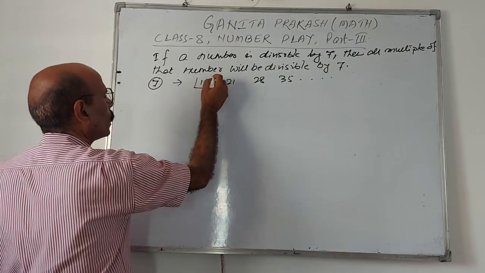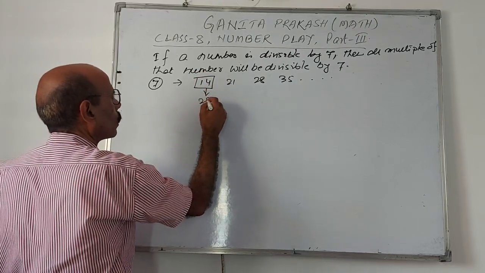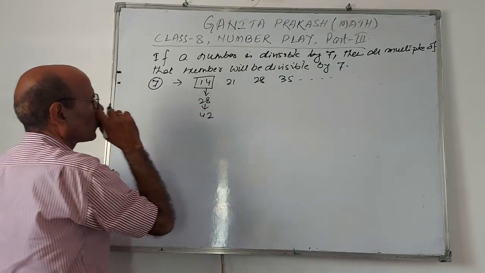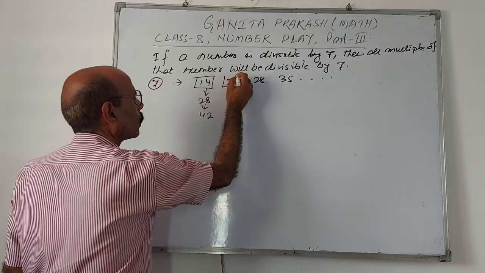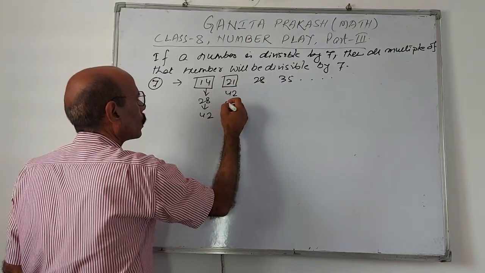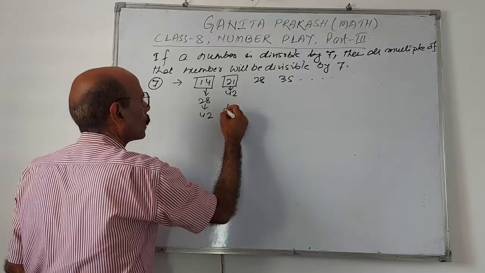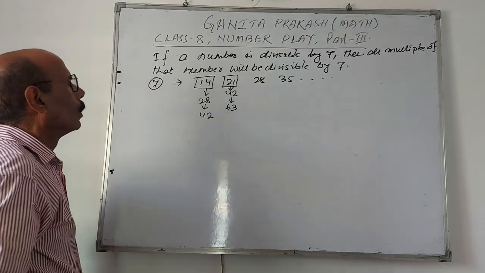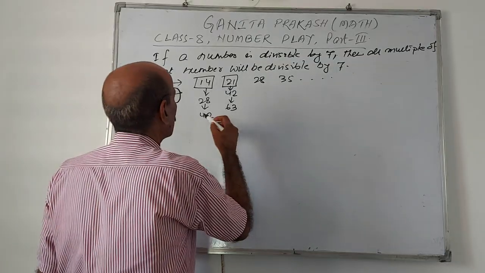Suppose this is a number divisible by 7; the multiples of that, such as 42 and 63, should also be divisible by 7.